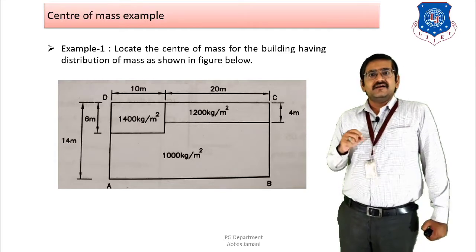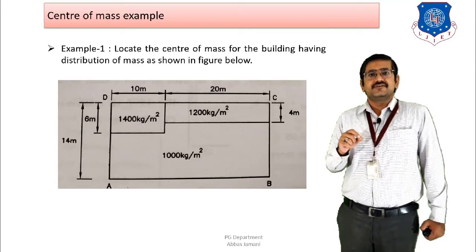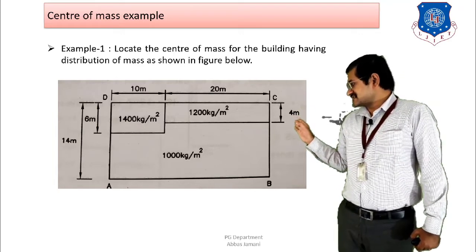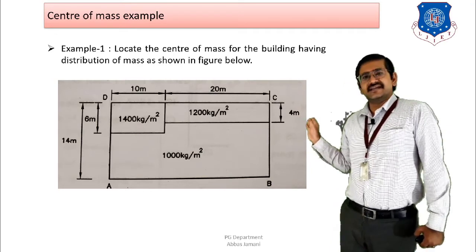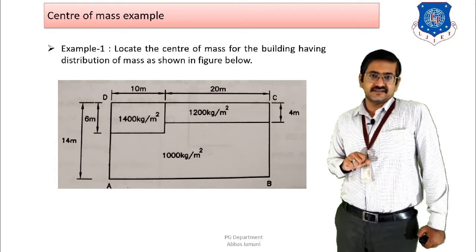And the distribution of floor mass, that is the mass on the floor, is going to be different. On the first side you can see that an intensity of 1400 kg per meter square is given, then 1200 kg per meter square, and then 1000 kg per meter square, right?